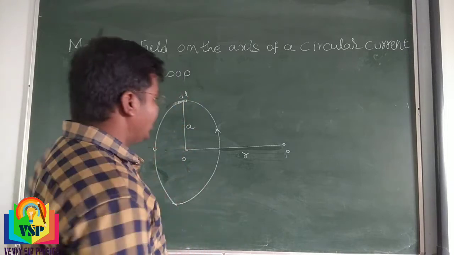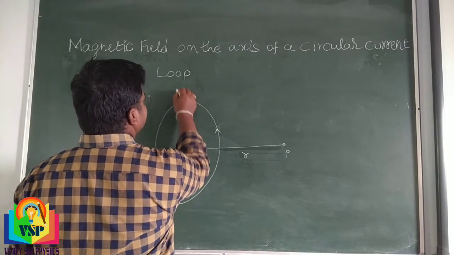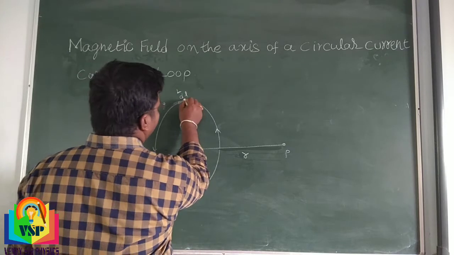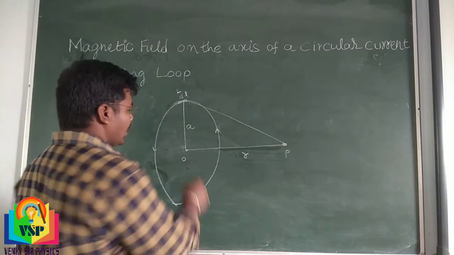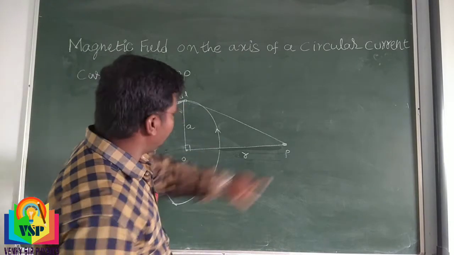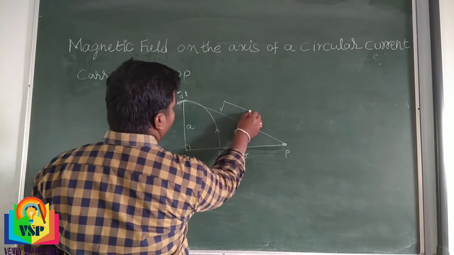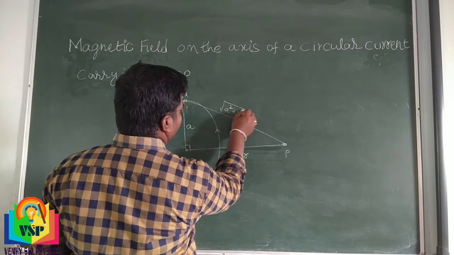And consider a distance, we can say this is capital L, from dl to P. According to Pythagoras theorem, from dl to P we can say root of a square plus r square.